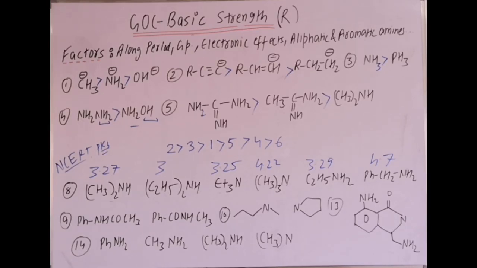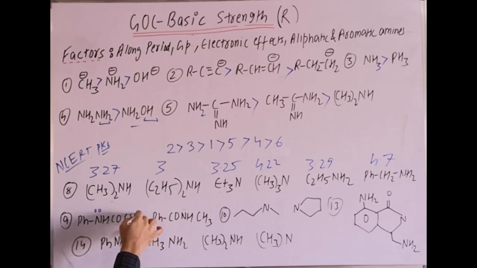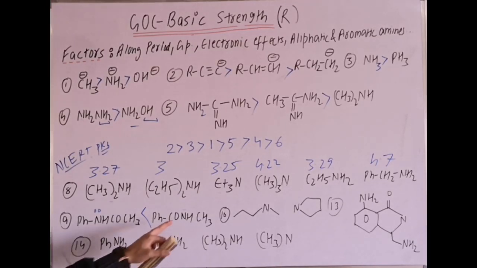Then next is the ninth example. In the ninth example, we have to compare basic strength. Now in this case, the NH lone pair is adjacent to the C double bond O group. That means a minus M group on the right side, and on the left side there is resonance delocalization. These lone pairs are more delocalized, whereas here these lone pairs are only in conjugation with the amide group C double bond O. So between these two, which is more basic? The second one has a higher Kb value, or the second one has a lower pKb value.